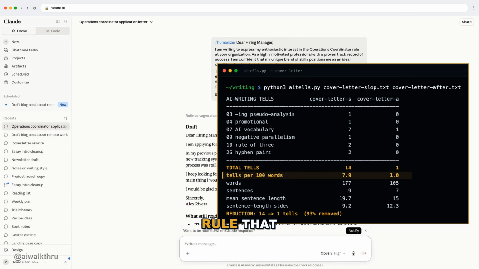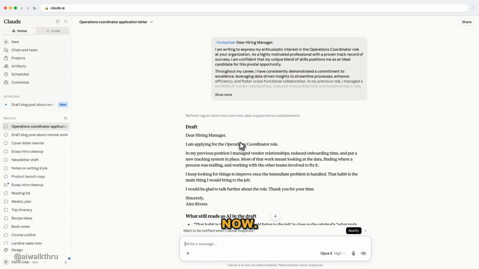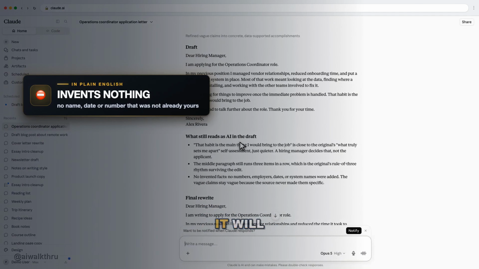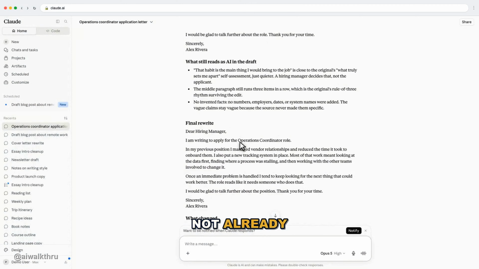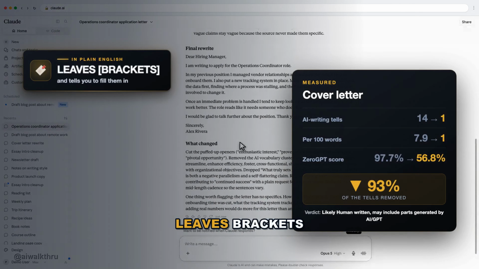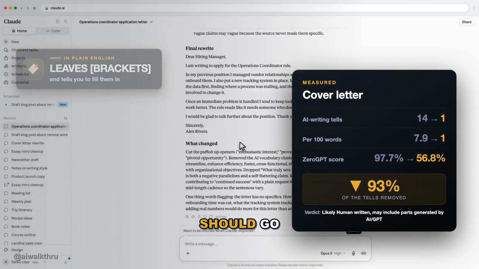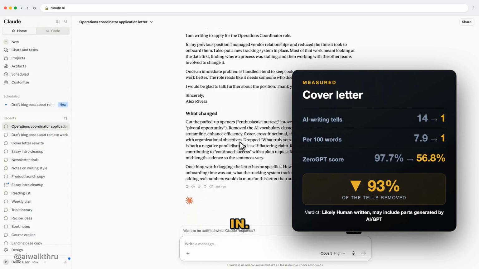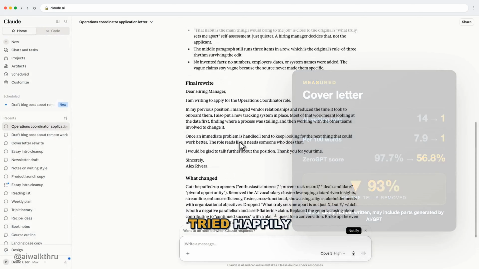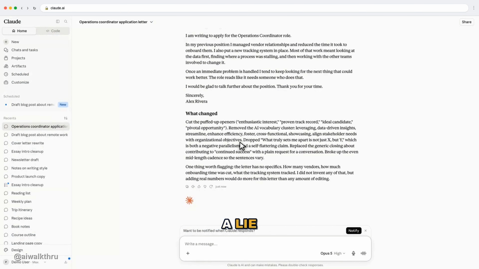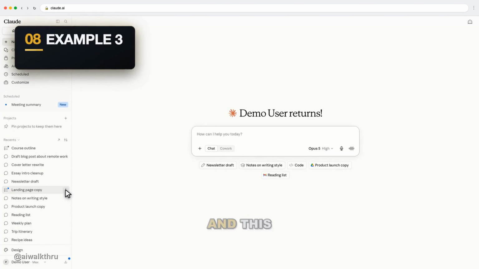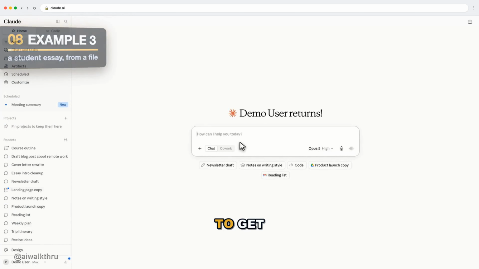And here is the rule that makes this tool different, and you can see it obeying it right now. It refuses to invent anything. It will not add a company name, a date, or a number that was not already in what I gave it. It even leaves brackets where your real numbers should go and tells you to fill them in. Every other humanizer I have tried happily makes up specifics to sound convincing, and then you have a lie in your cover letter.